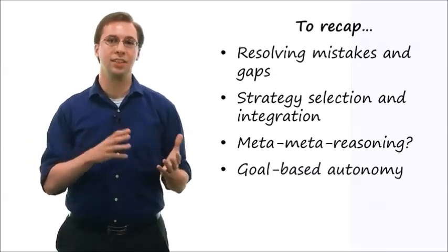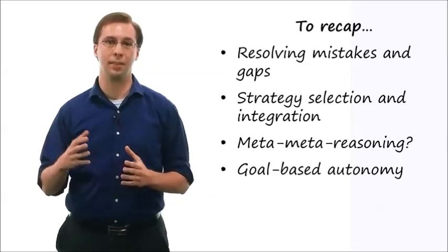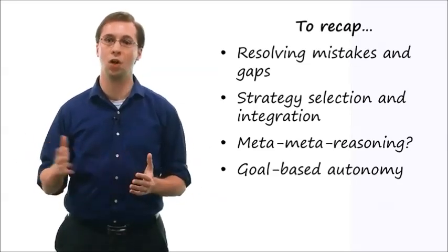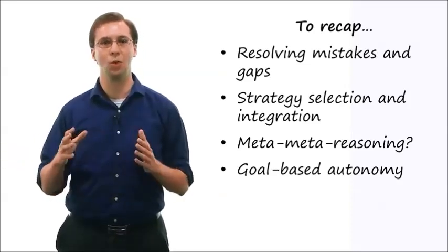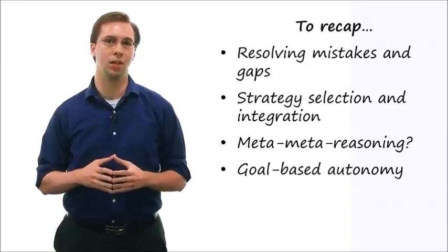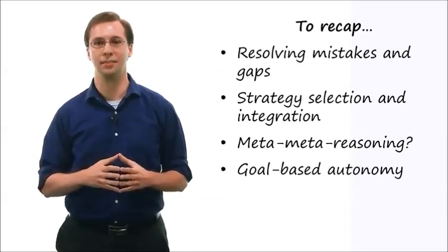Finally, we discussed a particular example of meta-reasoning called goal-based autonomy. Meta-reasoning is, in many ways, the capstone of our course. It covers reasoning over all the topics we've covered so far, and it provides a way that they can be used in conjunction with one another. We do have a few more things to talk about, though, and we'll cover those in our advanced topics lesson.